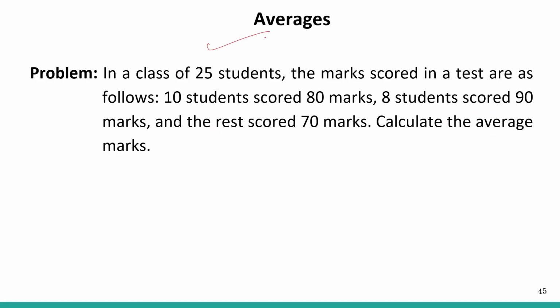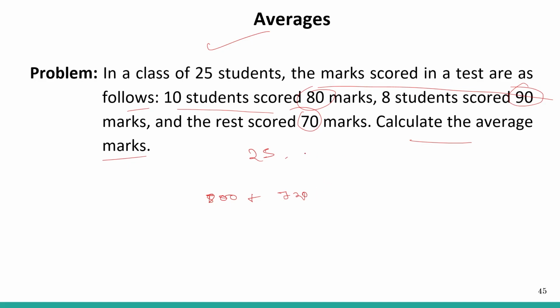In a class of 25 students, the marks scored in the test are as follows: 10 students scored 80 marks, 8 students scored 90 marks, and the rest scored 70 marks. Calculate the average marks. The class had a total of 25 students. 10 students scored 80 marks, so 800 marks for 10 students, and 8 students scored 90, so it will be 720 marks for those 8 students.